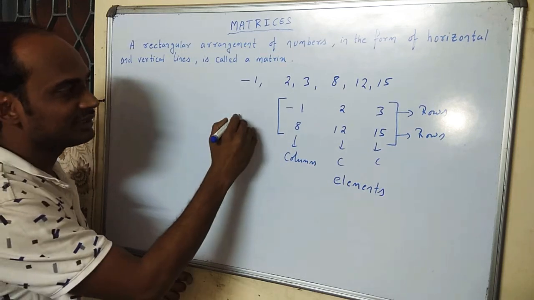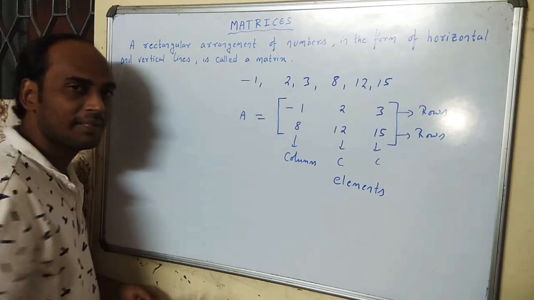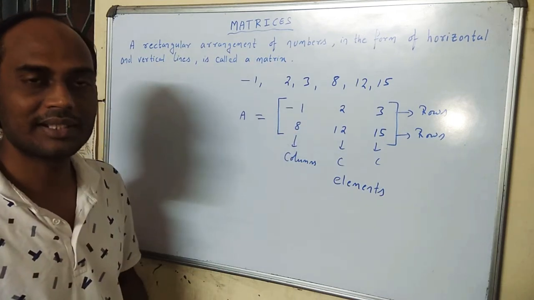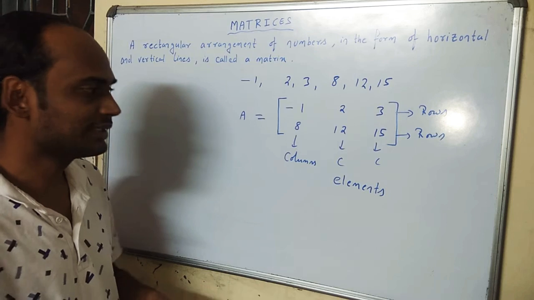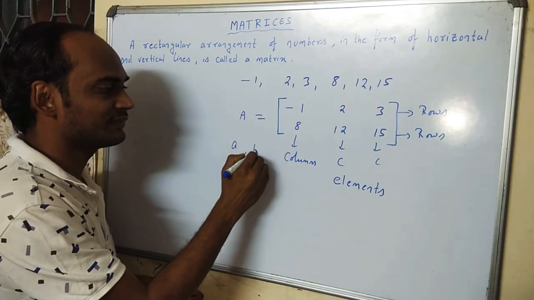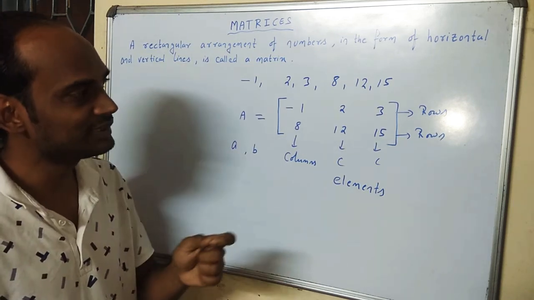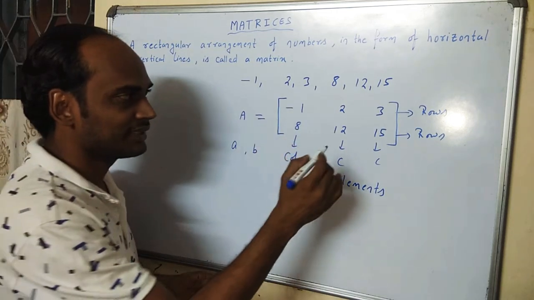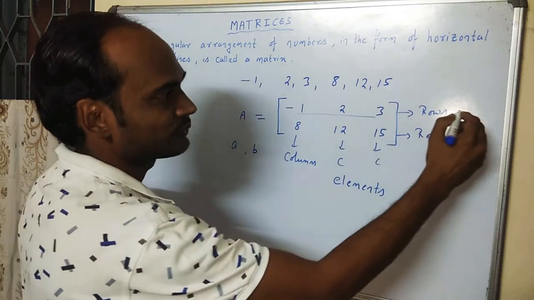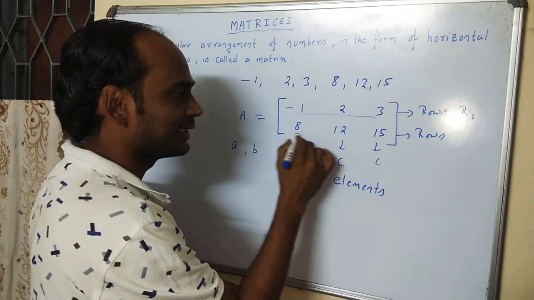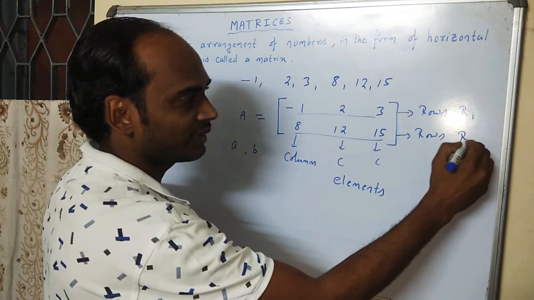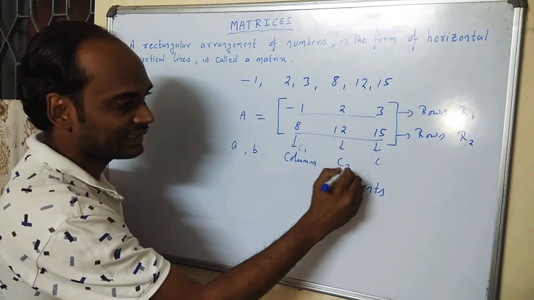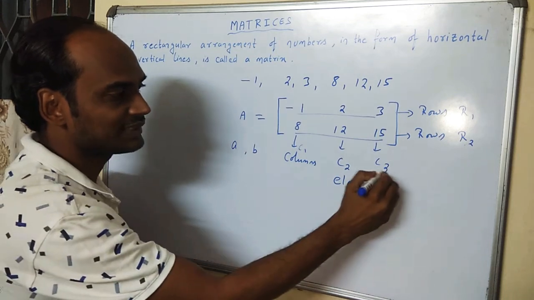The matrix is generally denoted by a capital letter: A, B, C, any capital letter we can write. The elements of the matrix are denoted by small letters like small a, small b, and the places of each element in rows and columns are written there. For example, in this matrix, this is called the first row, so we can write this one as R1. This one is the second row, so we can call it R2. This one is the first column C1, second column C2 and third column C3.